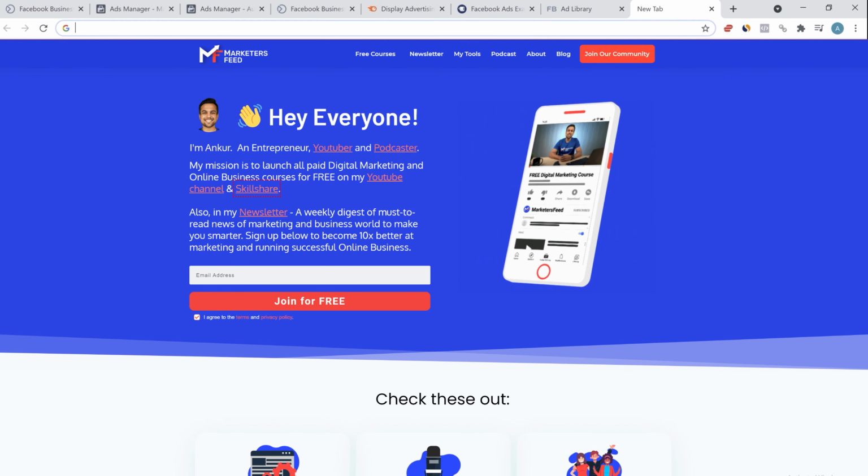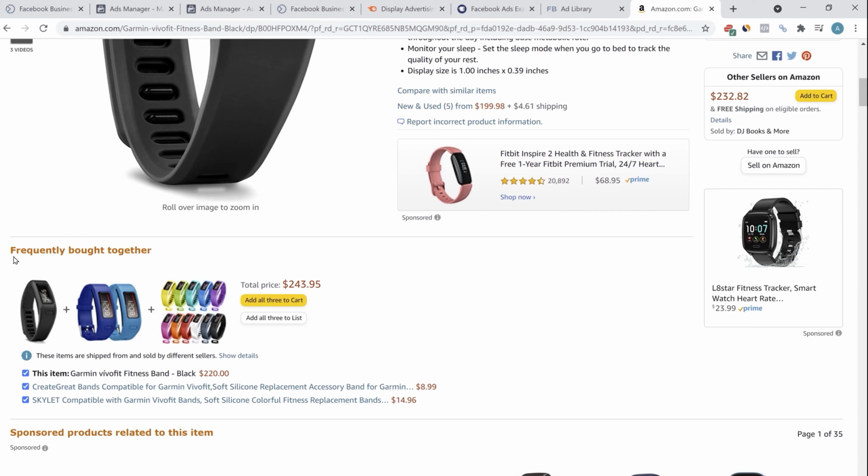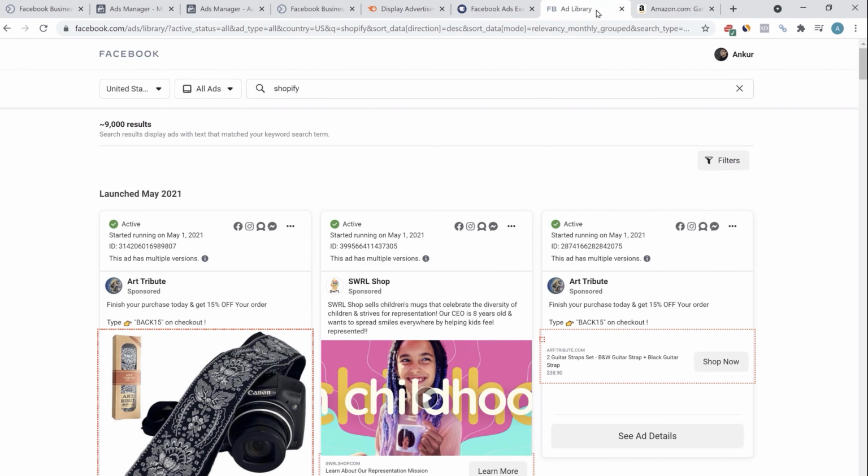You'll see many companies doing this. Even on Amazon, if you search for anything, let's take the case of this product, the Garmin Vivofit fitness band. If you scroll down, you'll find this option, frequently bought together. Even if 10% of people buy all the 3 products, then the average cart value on an overall basis increases. That increases the revenue and that increases the profit margin. So hence you can even play at a higher cost of customer acquisition. In the end, you have to understand that many people are competing for the attention of the same audience.